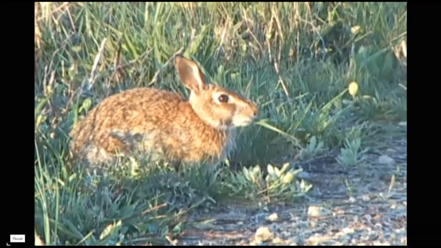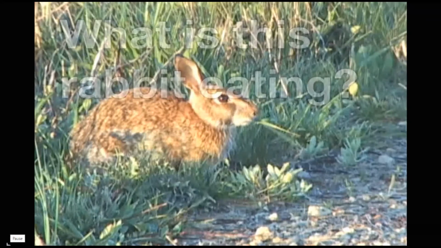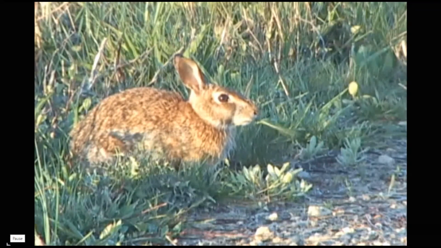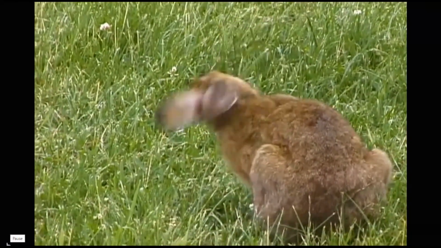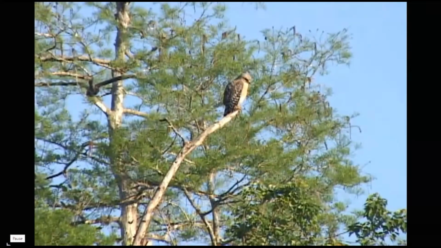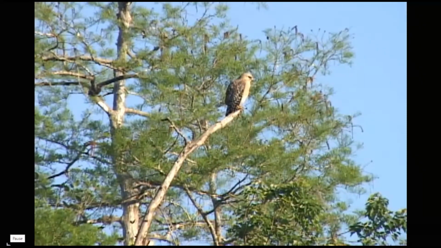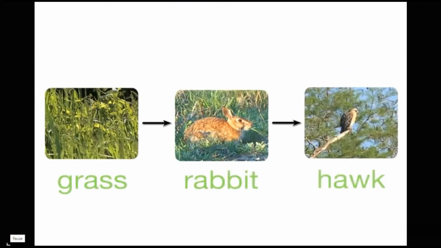You observe. What is this rabbit eating? This rabbit is eating grass. Rabbits are consumers. They must eat other things for their energy. In our food chain, an arrow is drawn from the grass to the rabbit. It shows that the rabbit eats the grass. Now, hawks are birds that eat animals for food, and some hawks eat rabbits. So, we can place an arrow from the rabbit to the hawk, completing our simple food chain.